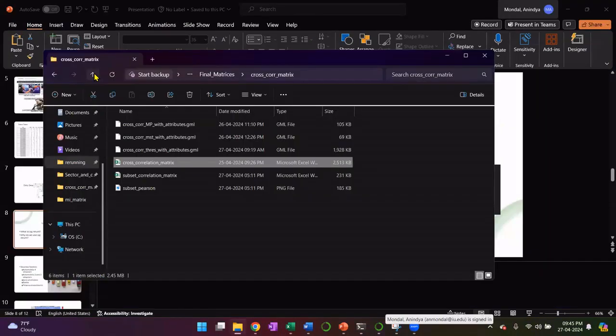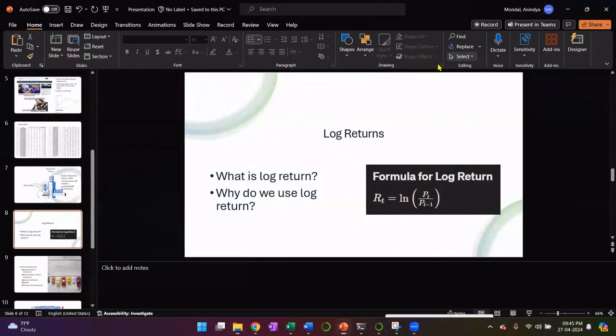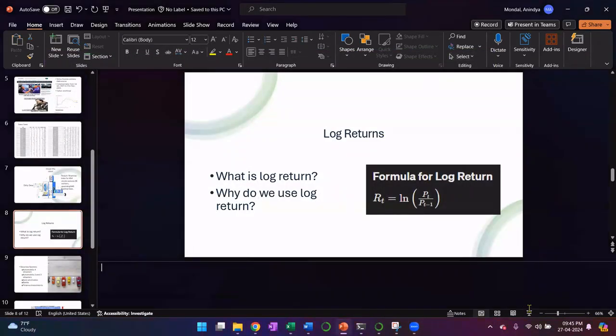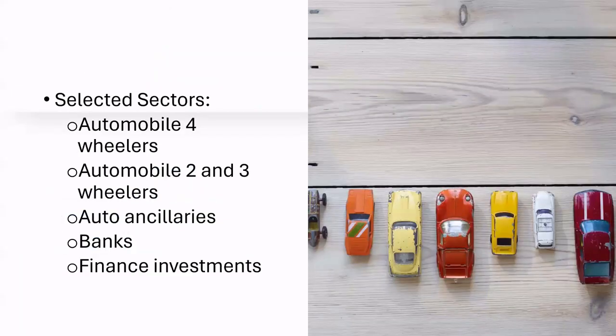So we have two other files. This was for the cross correlation matrix. We have also the mutual information matrix and the Spearman correlation matrix. Now, these are some really big matrices, and representation of the whole matrix may not be clearly readable by us.